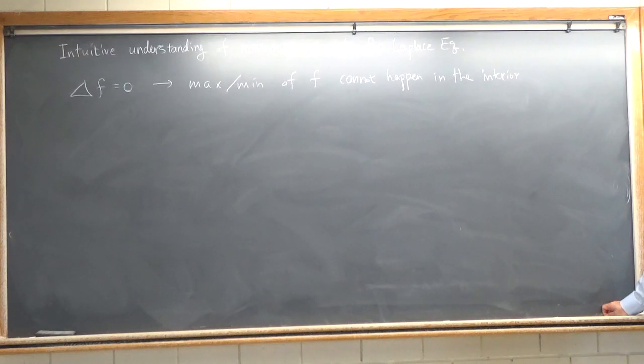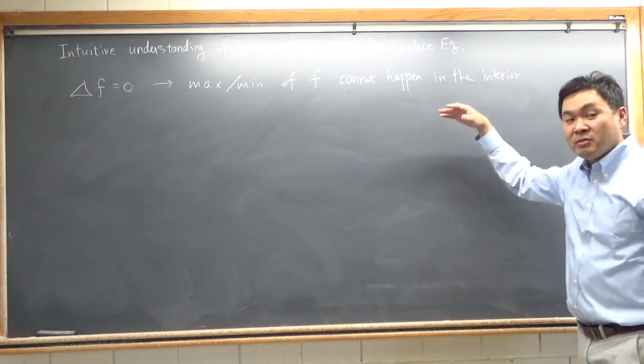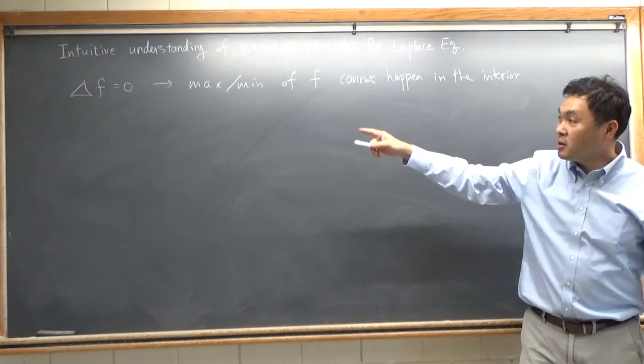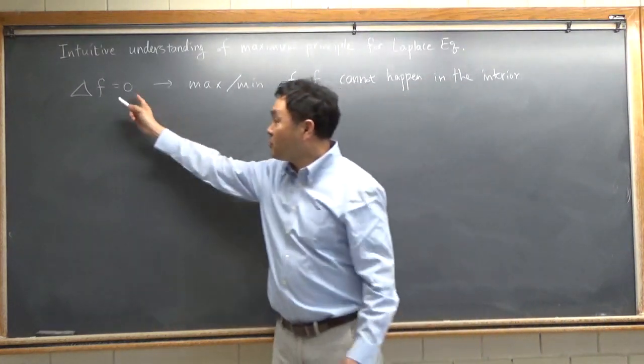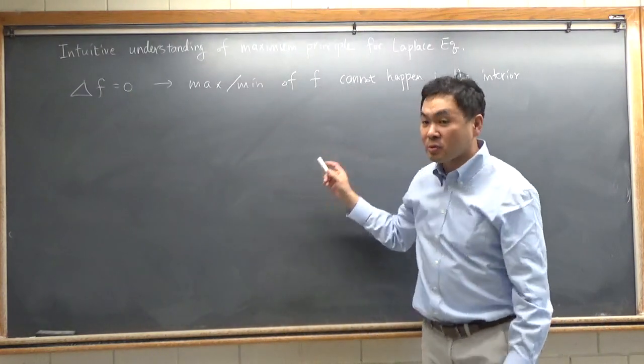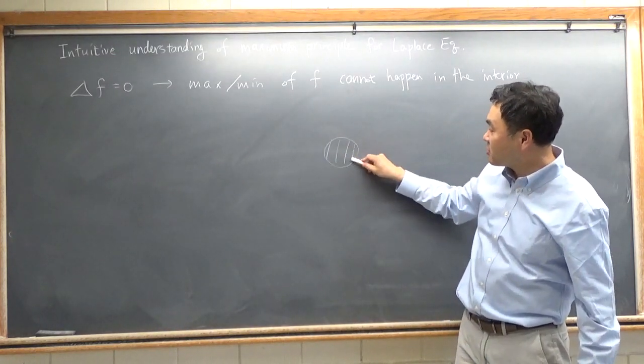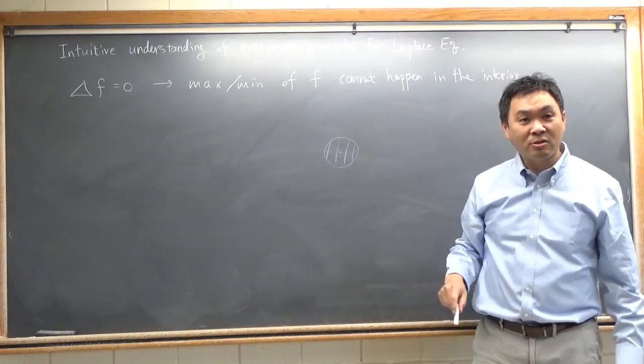But to prove this, I first proved the mean value theorem, which says that if it satisfies this, then the average value over the entire disk is the same as the value at the middle.